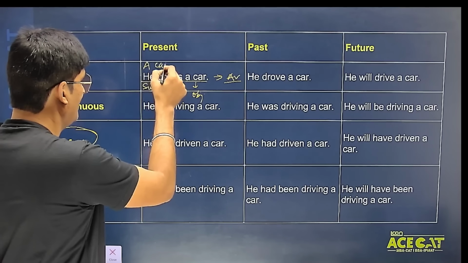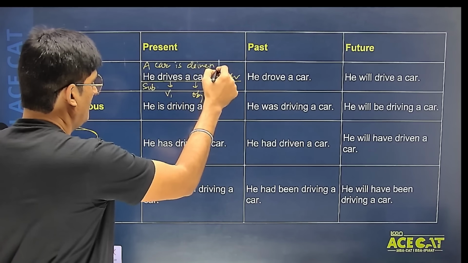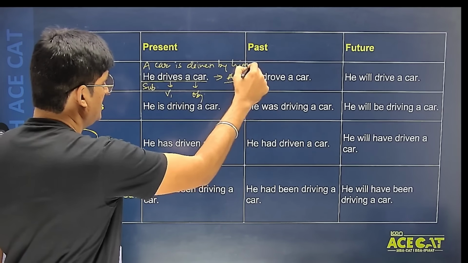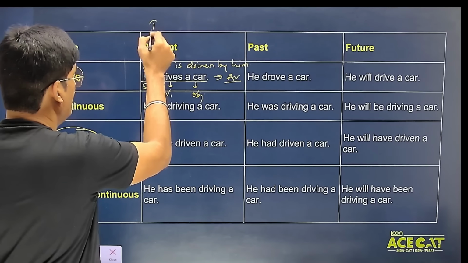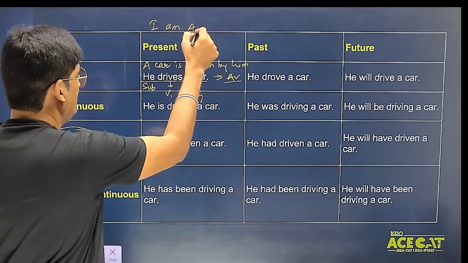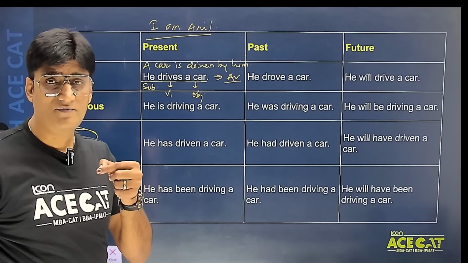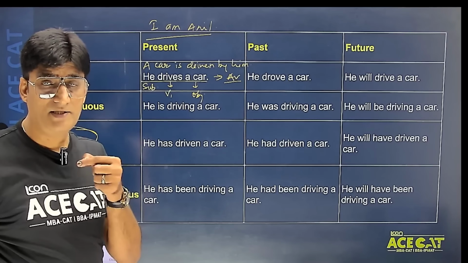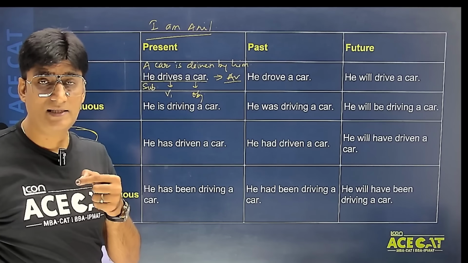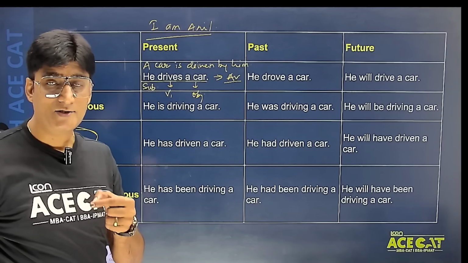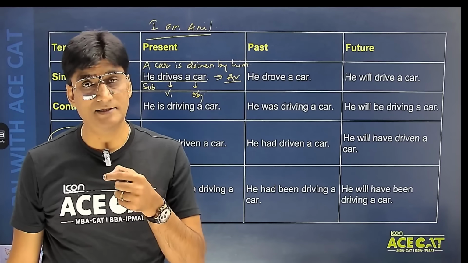तो when I say a car is driven by him, so this becomes an example of passive voice, isn't it? Now for example, if I say I am Anil, now tell me students, even this sentence is a sentence of present simple tense. But यहाँ पर स्टूडेंट जो मैं verb use कर रहा हूँ, that is a state of being verb. Here students, I am not using an action verb. So do understand, अगर मैं कहता हूँ I am Anil, even this becomes an example of present simple tense.